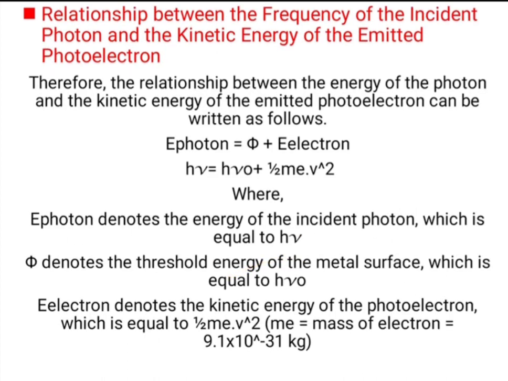And now here is the relationship between the frequency of the incident photon and the kinetic energy of the emitted photoelectron. So, energy of photon is equal to phi plus E electron.